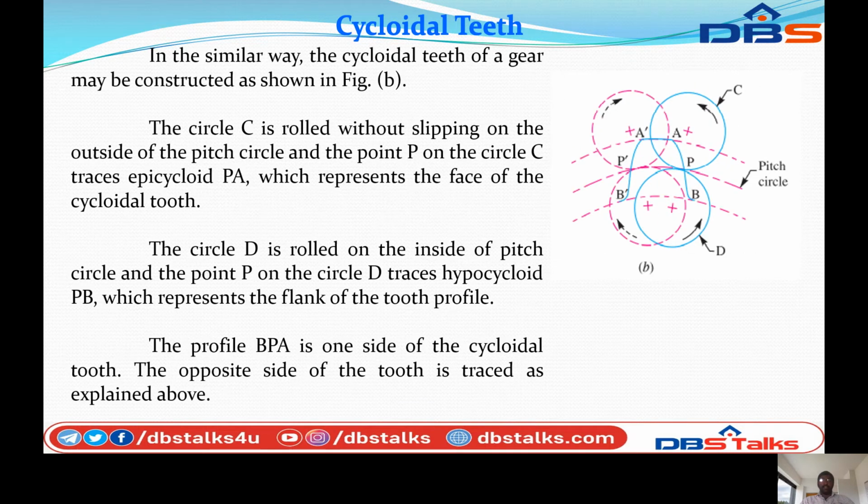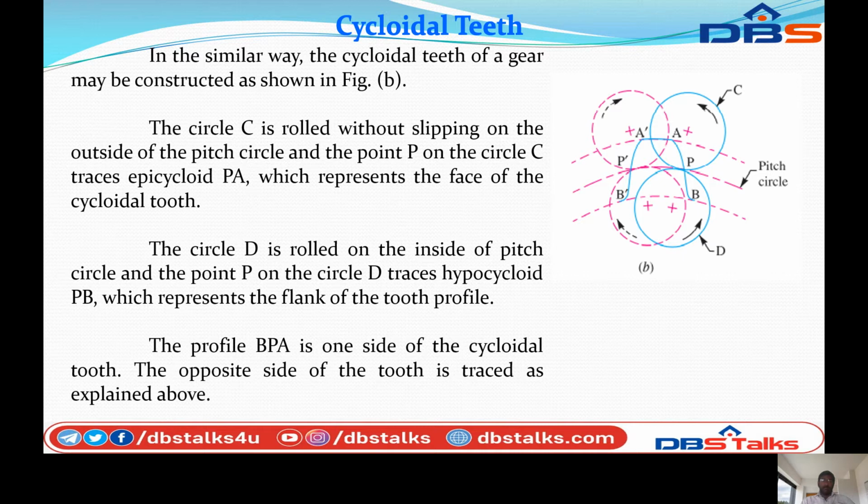In a similar way, the cycloidal teeth of the gear may be constructed as shown in figure B. The circle C is rolled without slipping outside of the pitch circle, and the point P on circle C traces the epicycloid PA, which represents the face of the cycloidal teeth.